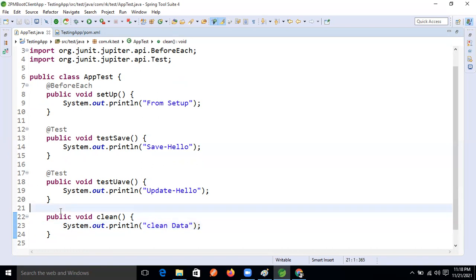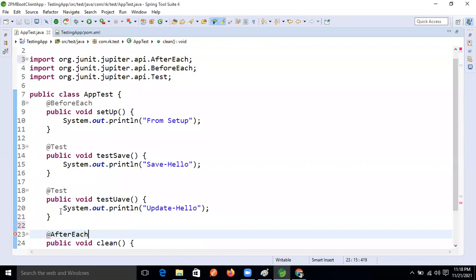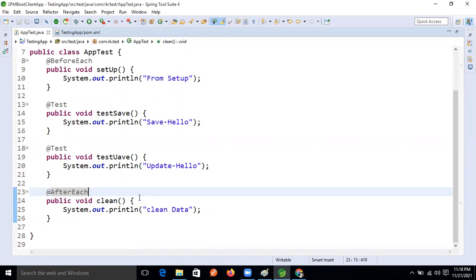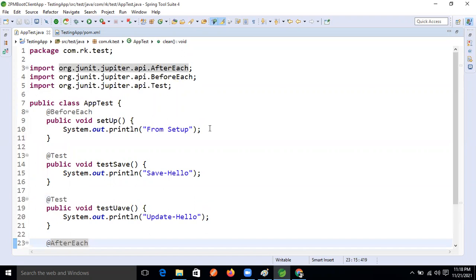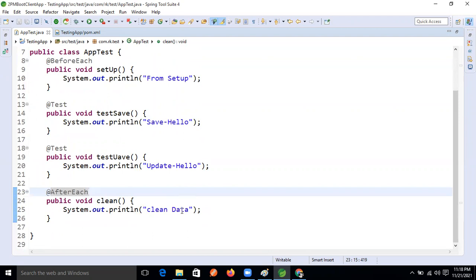So here what will we do now? After each. So what will we get? We will get from the setup, save hello, after that clean the data.